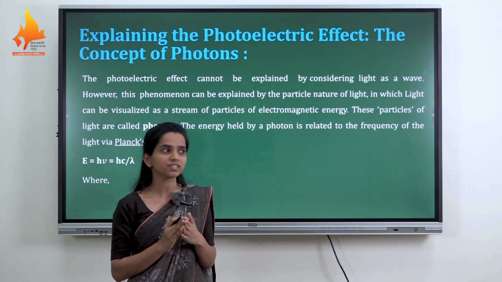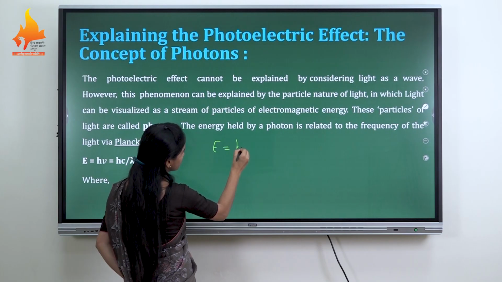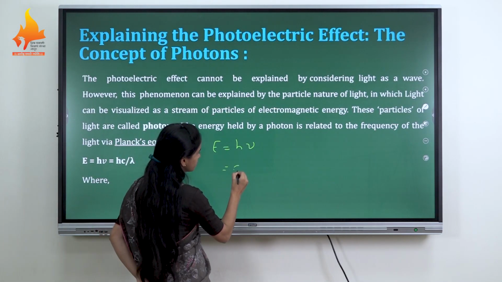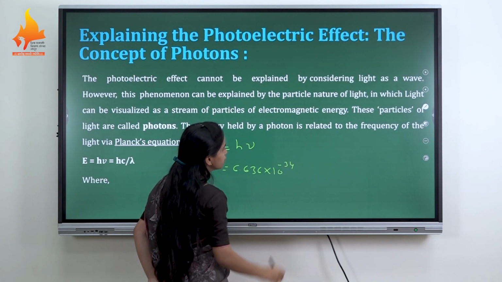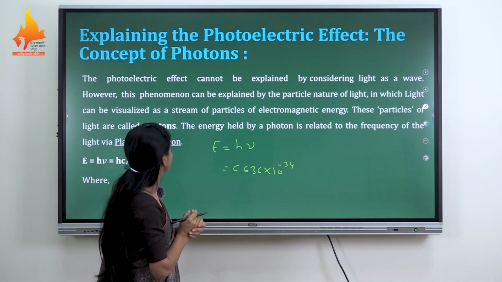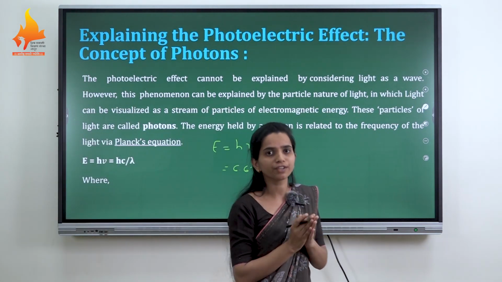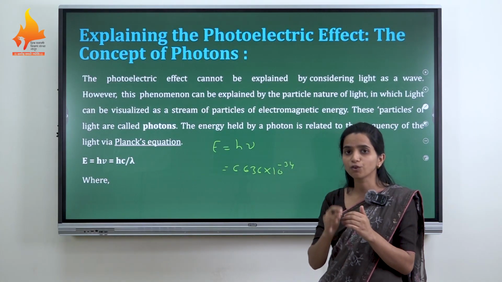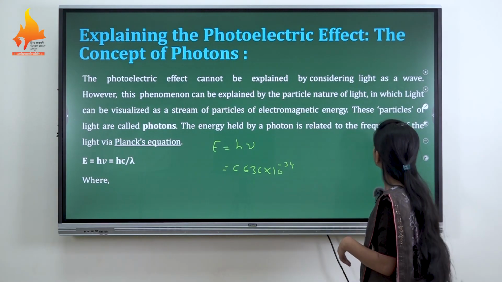Photon has the energy E equals h nu, where h is Planck's constant, whose value is 6.636 into 10 to the power minus 34 joule second, and nu is the frequency. The radiations are nothing but photons, and when radiation of a particular frequency and wavelength falls on the metal plate, the electrons are ejected from it and a photocurrent is generated. The generated electrons we call photoelectrons.